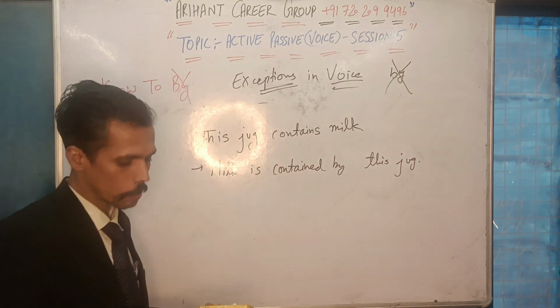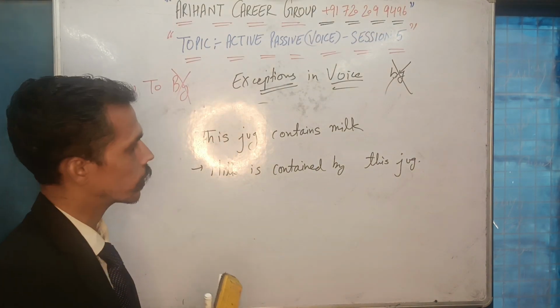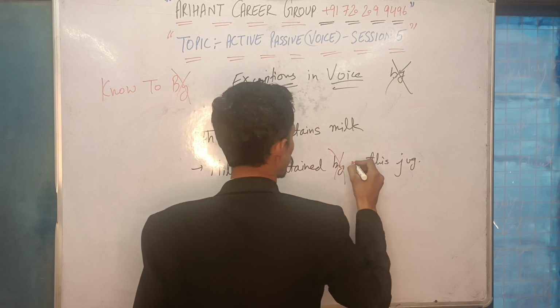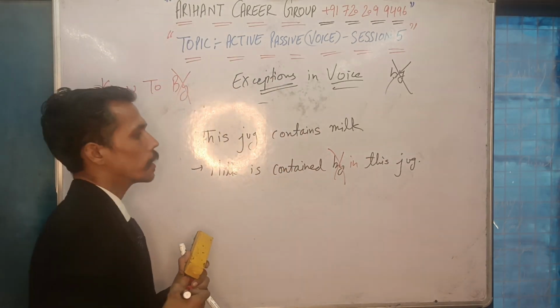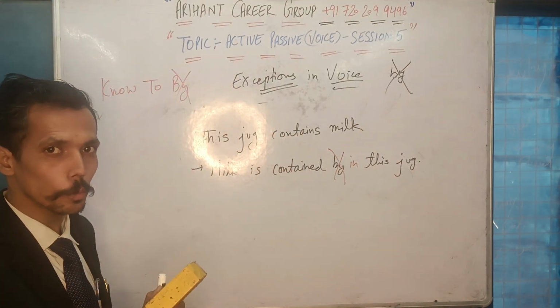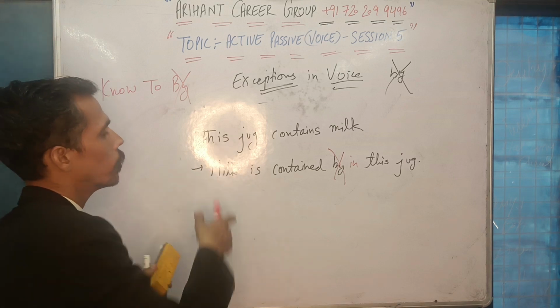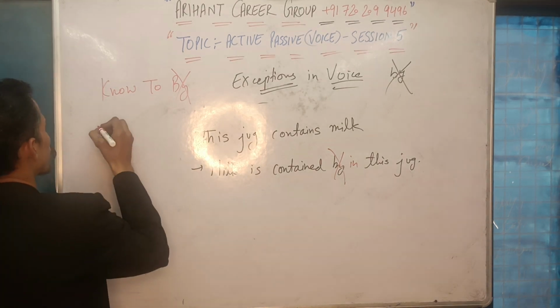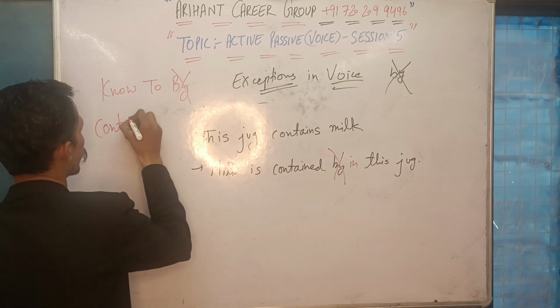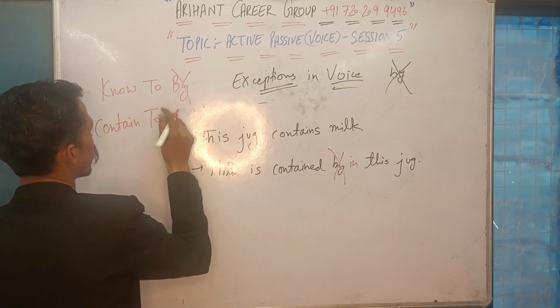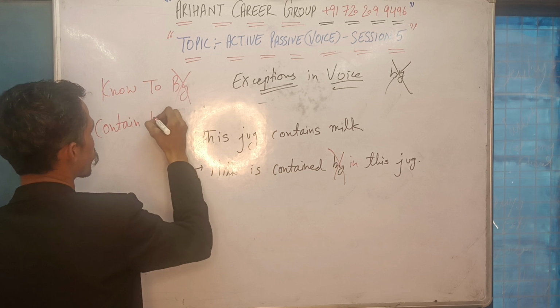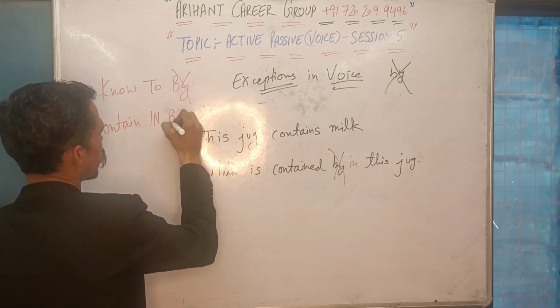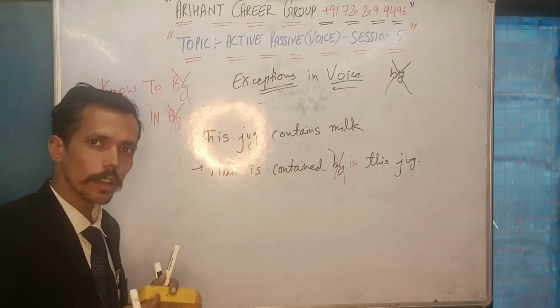No, this is incorrect because by cannot come with contain. So the correct answer is in this jug. Milk is contained in this jug. So you cannot use by in such situations where you get the verb contain. So please add this word to your list. In the case of contain, you are using in rather than by. Is it clear?